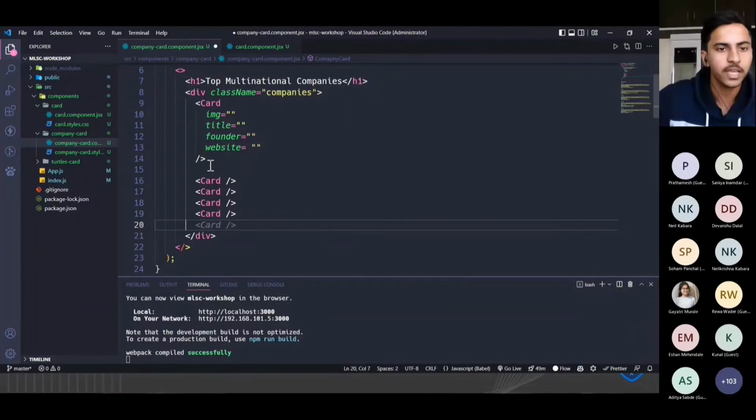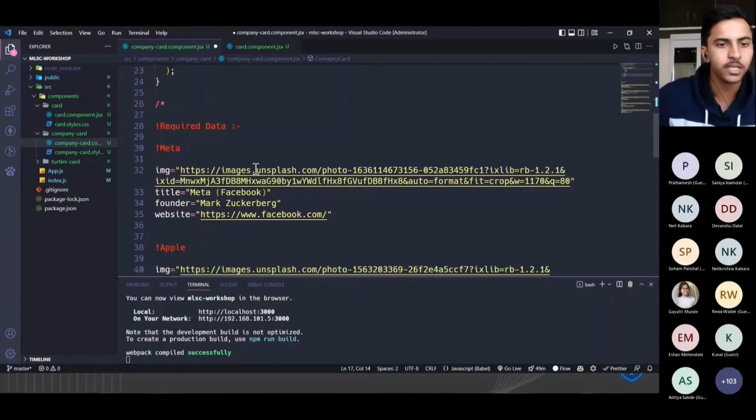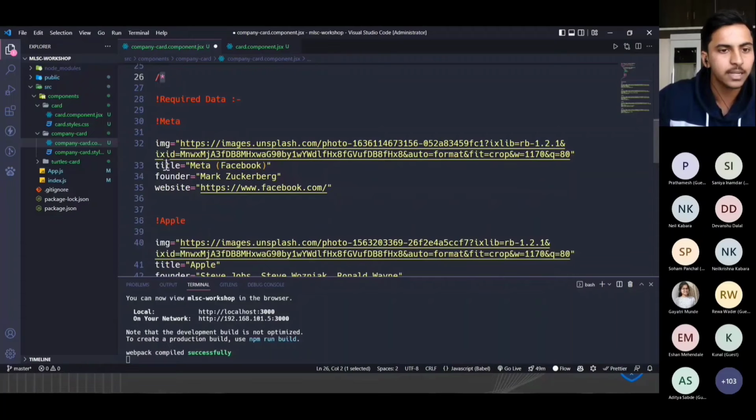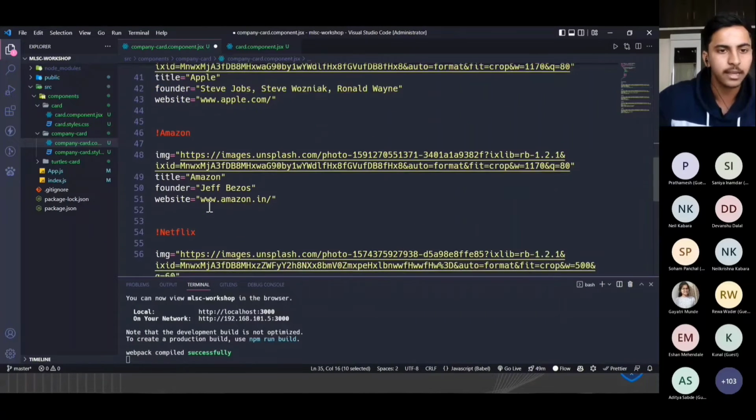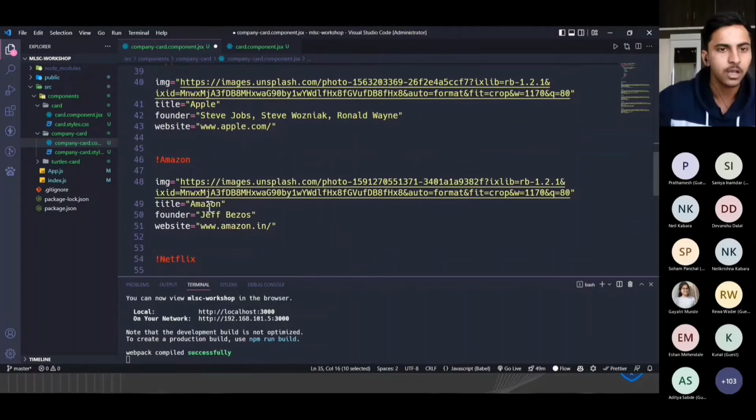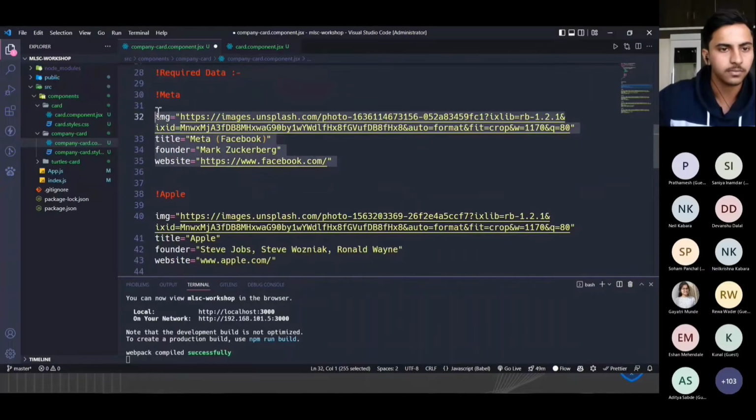For Facebook, this is the card for Facebook, and after that these are different companies. For Facebook, I have the information here. For the image tag, we have this information. After that, the title is Meta, as you can see in the commented code. After that the founder, after that the website. I have the required information for all the companies, so let's copy paste this.